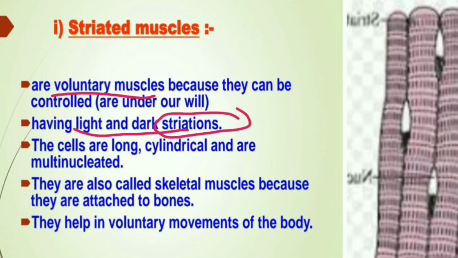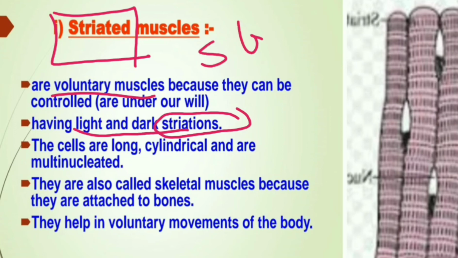Because of these light and dark striations in the muscle fibers, we name them striated muscles. The word striated comes from striation. They are also known as striped muscles. Stripes also means striations, bands, as we see those stripes on the body of a zebra, black and white. That is why they are known as striped muscles.